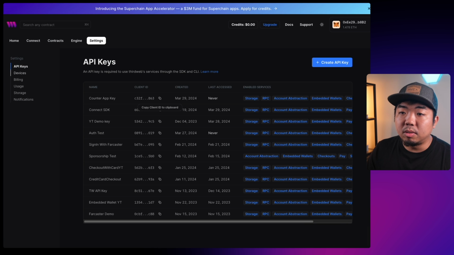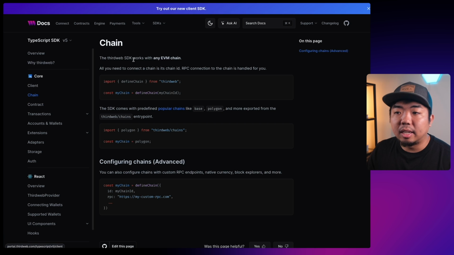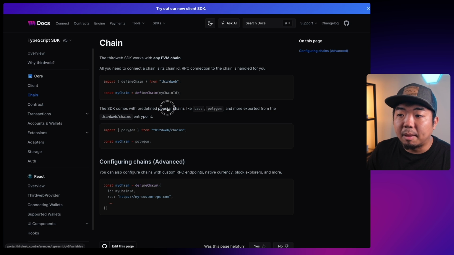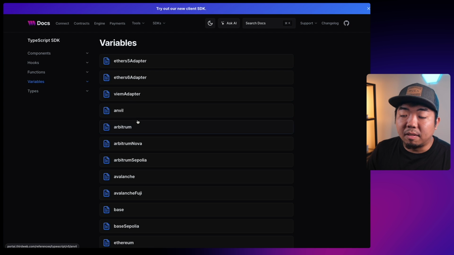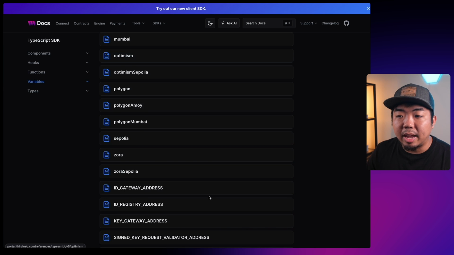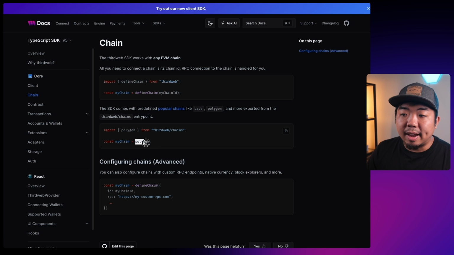Next thing we need to do, if we come back to our documentation here, is set up that second thing, which is chain. And again, this defines the chain that our application is going to be working with. Now, we can do this a few different ways here. You can see we can use defineChain and provide the chain ID of the chain that we're using. We also have some predefined popular chains. If we look at popular chains here, you can see we have chains like Arbitrum, Arbitrum Nova, Avalanche, Base, Base Sepolia, Ethereum, and this list has some of the popular chains, and we can just specify that chain and import it from thirdweb/chains.